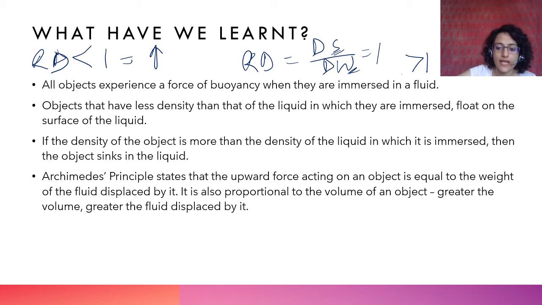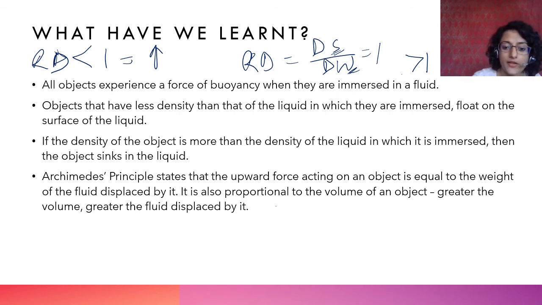Archimedes' principle states that the upward force acting on an object is equal to the weight of the fluid displaced by it. Buoyant force is equal to the weight of the fluid displaced by it. It is proportional to the volume of an object. Greater the volume, greater the fluid displaced by it. We saw that, right?